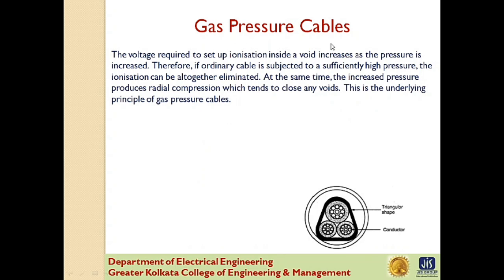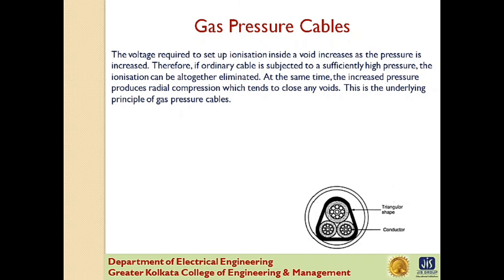Next one is gas pressure cable. The voltage required to set up ionization inside a void increases as the pressure is increased. So therefore, if an ordinary cable is subjected to a sufficiently high pressure, the ionization can be altogether eliminated. At the same time, the increased pressure produces radial compression, which tends to close any voids. Now, this is the underlying principle of the gas cable.